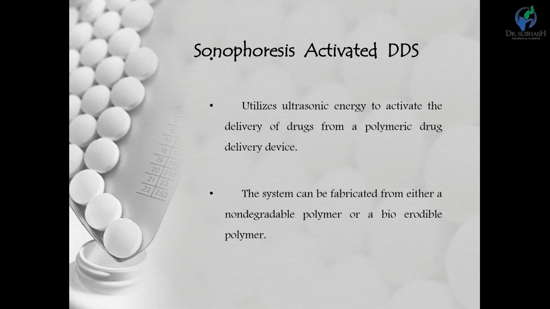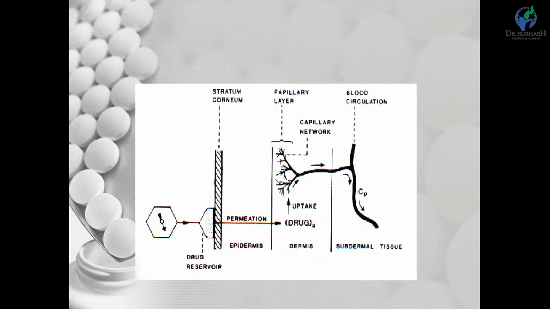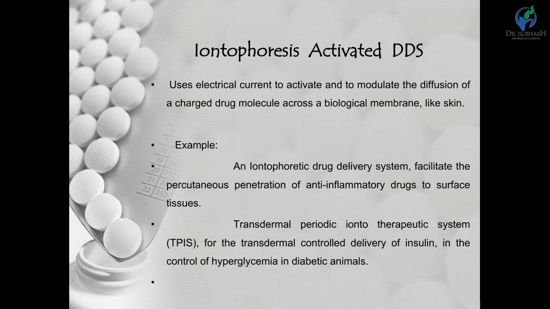These systems can be fabricated from non-biodegradable polymers, like ethylene vinyl acetate as we saw previously, or bioerodible polymers. So sonophoresis increases the drug permeability as well.